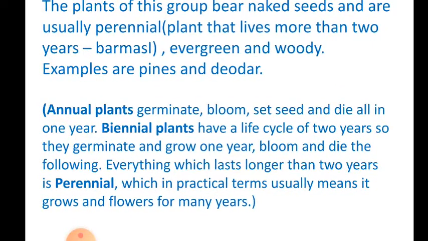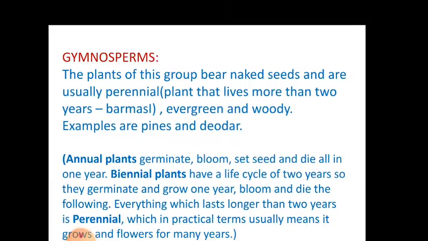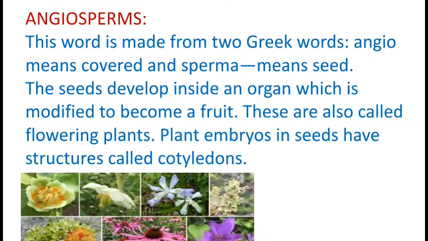Everything which lasts longer than 2 years is perennial, which in practical terms usually means it grows and flowers for many years. So, the gymnosperms, they are perennial plants. When we talk about angiosperms, this word is made from two Greek words. Angio means covered and sperma means seeds. So the seed develops inside an organ which is modified to become a fruit. So these are also called flowering plants.